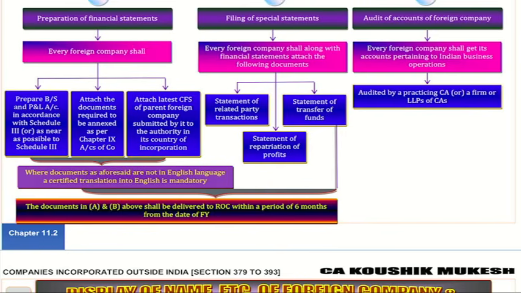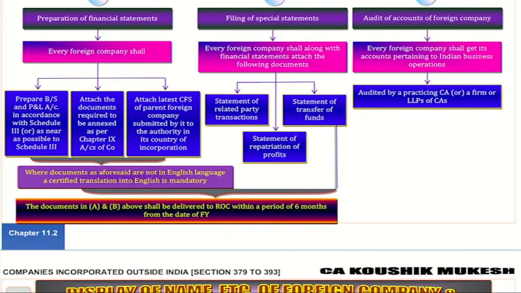Now you tell me, preparing consolidated statements will give the full picture of where you are having a big loot. That's why they said that point. That means along with filing the P&L, balance sheet, other accounts and attachments, after all the attachments, please also attach the CFS. Whose CFS? The parent company CFS you might have filed with your authority. File that. We will know what you are doing within India. Understand the point or not?